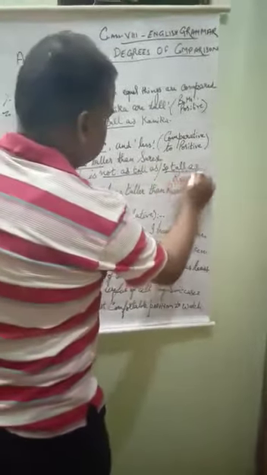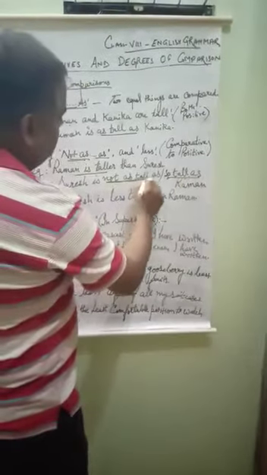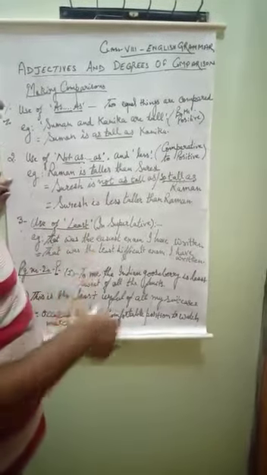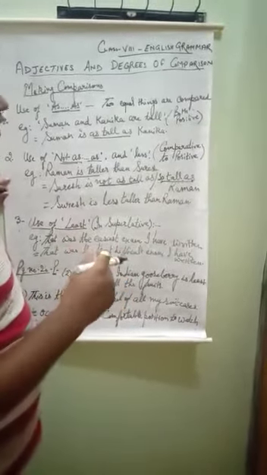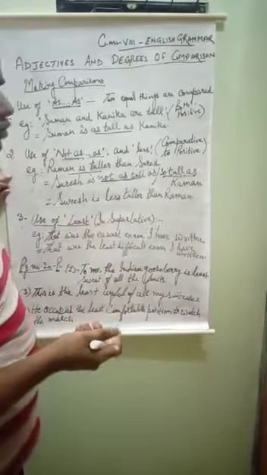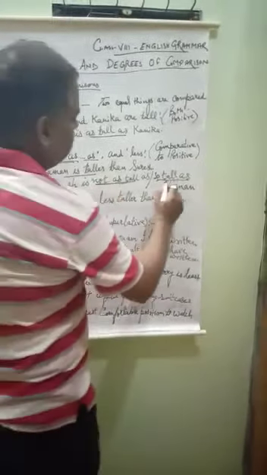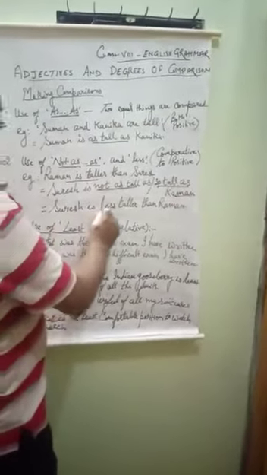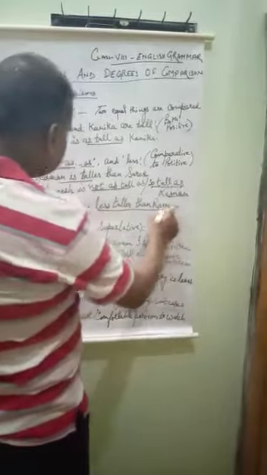Not as tall as or so tall as, both are equal; both are the same thing. If I say, I have not got as good marks as Mahesh, or I have not got so good marks as Mahesh, both are of equal importance. So not as tall as and so tall as Raman. Another is, Suresh is less tall than Raman.